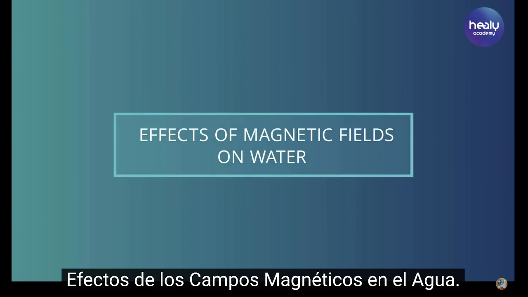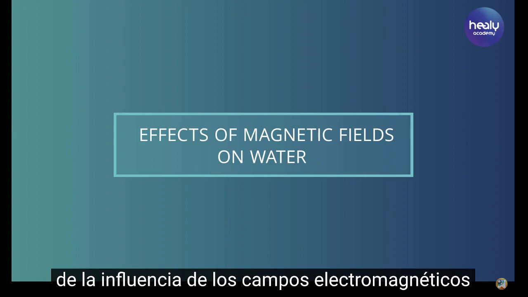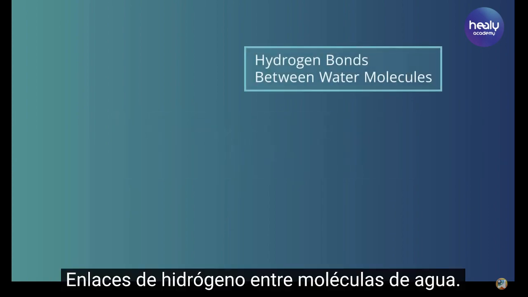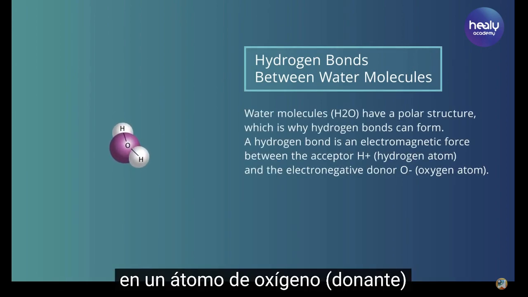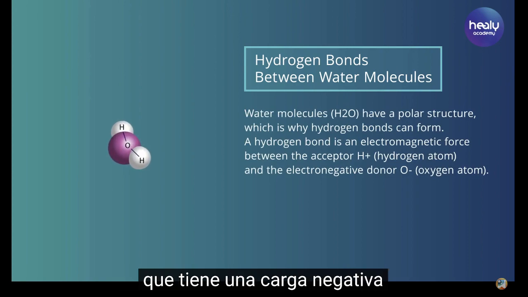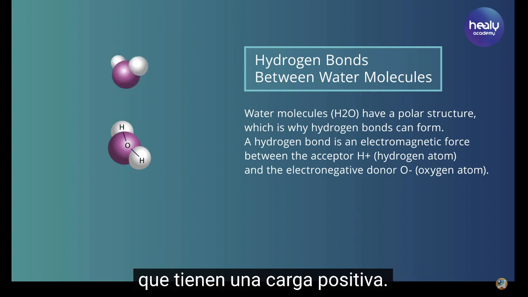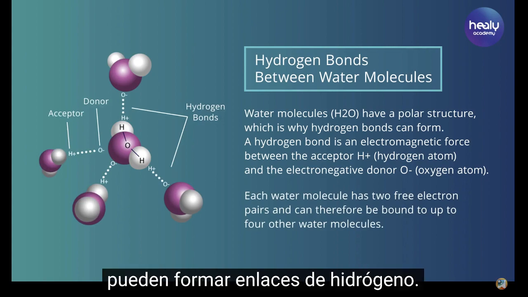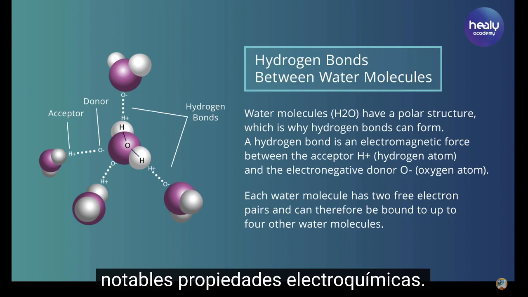Water. Effects of magnetic fields on water. A very prominent example of the influence of electromagnetic fields is in connection with water molecules. Hydrogen bonds between water molecules. Water molecules consist chemically of one oxygen, donor, atom that has a negative charge, and 2 hydrogen atoms, acceptors, which have a positive charge. Because of this polar structure, the water molecules are able to form hydrogen bonds. This structure lends them remarkable electrochemical properties.